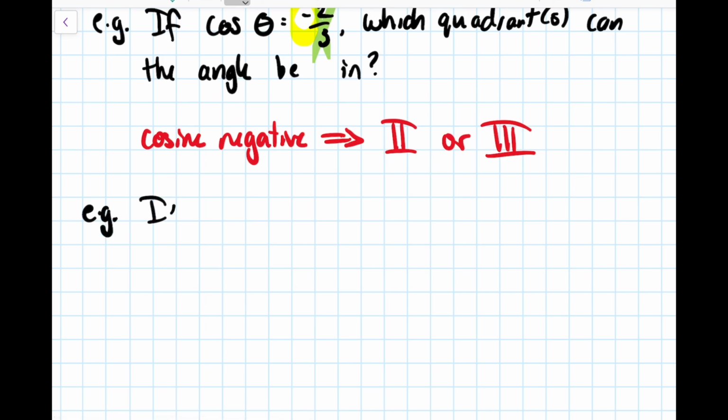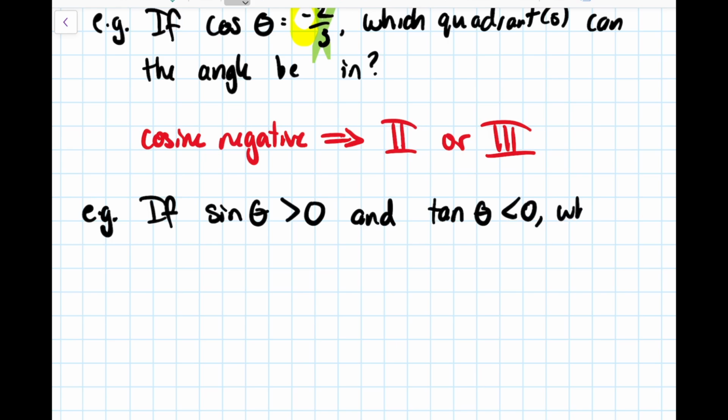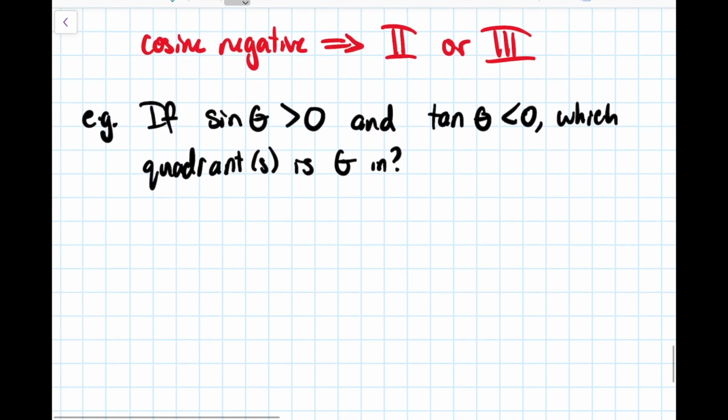So I might give you something different, like say this. So sine theta is greater than 0, and tangent theta is less than 0. Now I want to know which quadrant or quadrants might I be in. So see if you can answer this one yourself. Use the information you've been given, think about ASTC, decide where your angle should probably be, and then come back and see if you got it right.